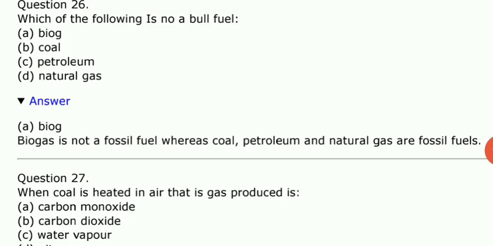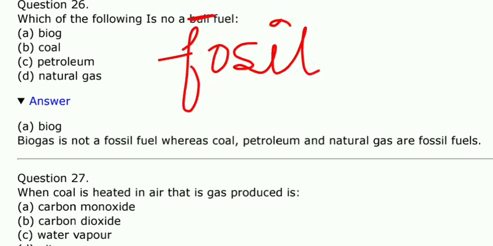Next, which of the following is not a fossil fuel? It's not bull fuel, it's fossil fuel. Fossil fuel. Now coal, petroleum, natural gas, actually you know they are fossil fuels.